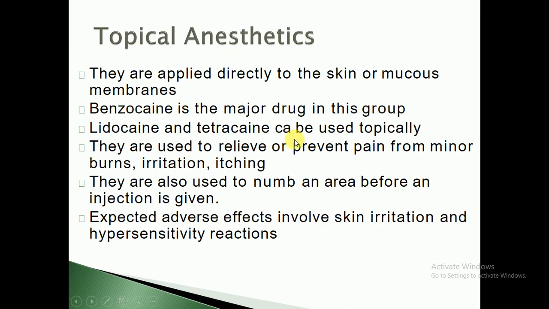They are used to relieve or prevent the pain from minor burns, irritation and itching. So simply, topical anesthetic agents are used to relieve and prevent the pain from minor burns or irritation. They are also used to numb an area before an injection is given, the place where we give the injection, in order to anesthetize that local area. When we apply it, that local area develops numbness, and then there is no pain sensation.